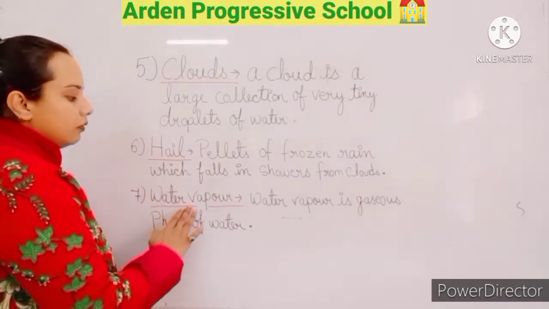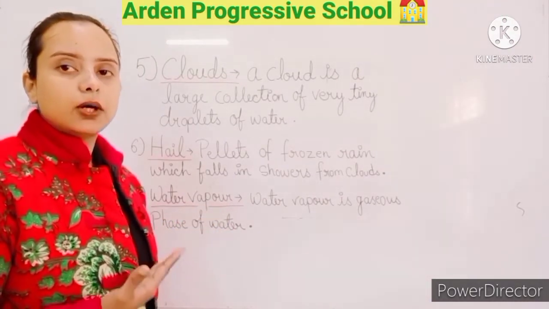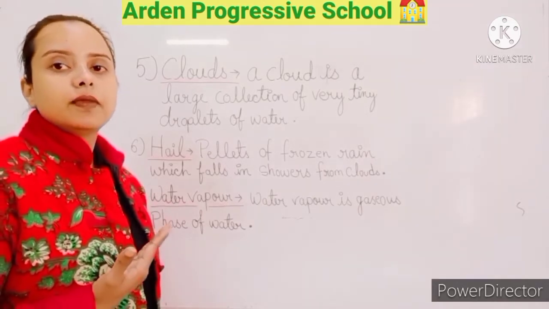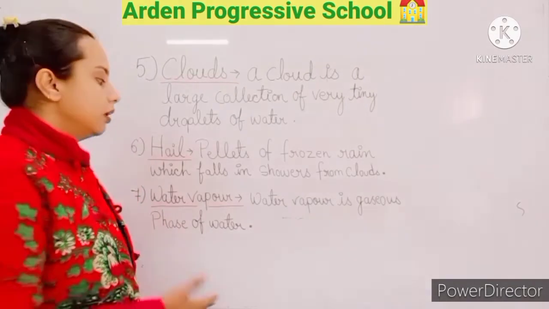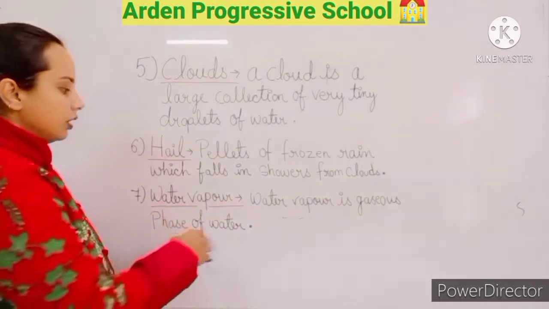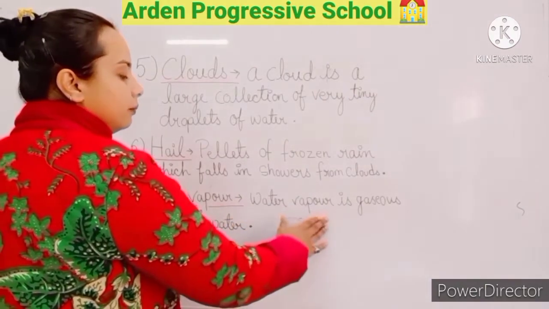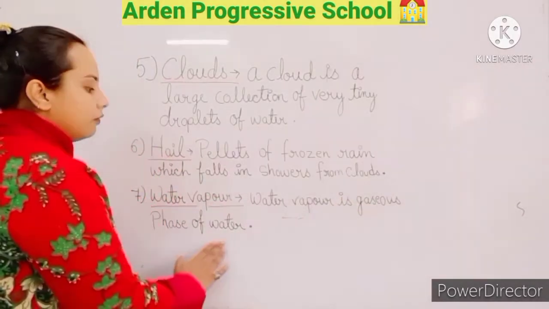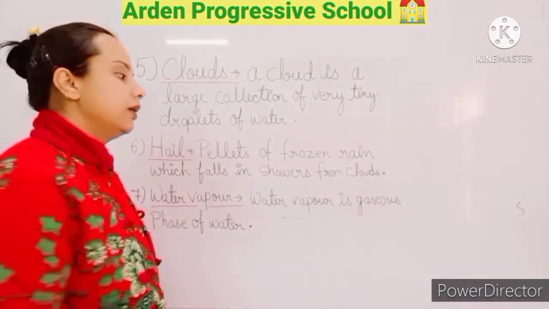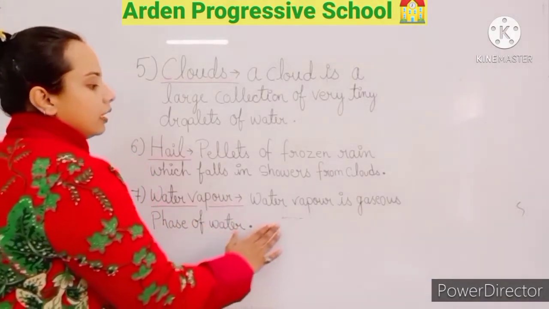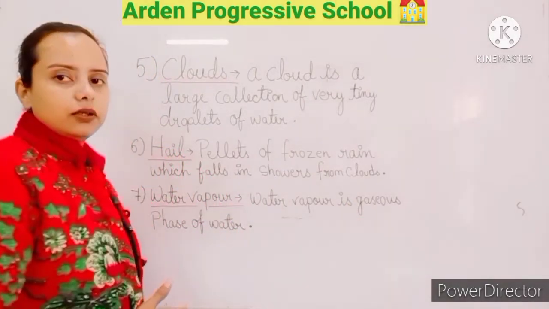Now next is water vapor. You know that the first step of the water cycle is evaporation of the water. When the evaporation of the water is taking place, the water vapor is going up to the atmosphere. Water vapor is the gaseous phase of water. So the first state of the water is the gaseous. So, what is water vapor? Water vapor is the gaseous phase of the water.